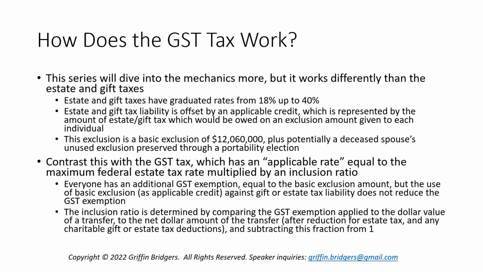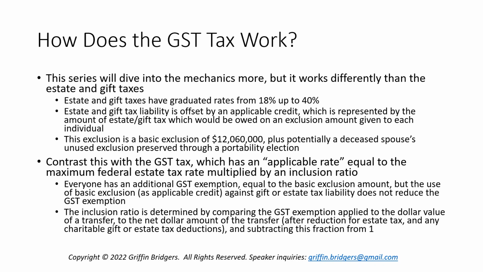inclusion ratio. And that applicable rate gets locked in, especially if there's a transfer to a trust, where no matter what the trust grows to, any distributions to certain skip persons, as we're going to learn about, maybe grandkids, great-grandkids, or even a termination of the trust where it goes to kids or to grandkids or great-grandkids, will be multiplied times that applicable rate. So to get that applicable rate and that inclusion ratio, we start with the fact that